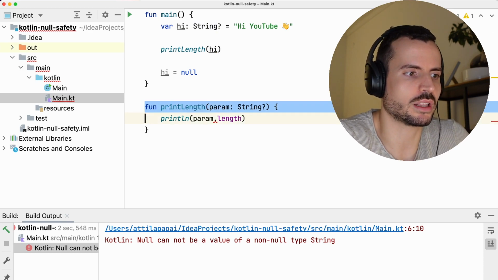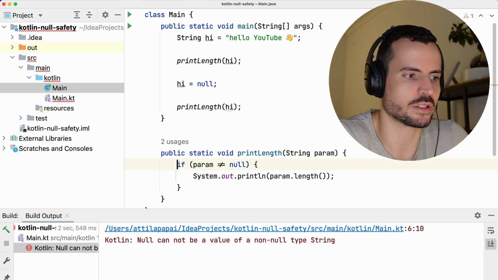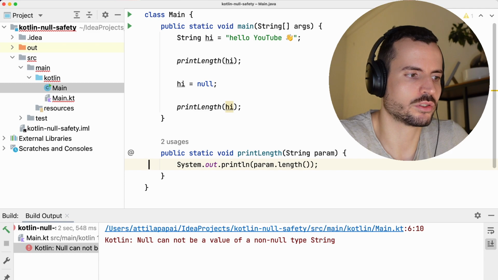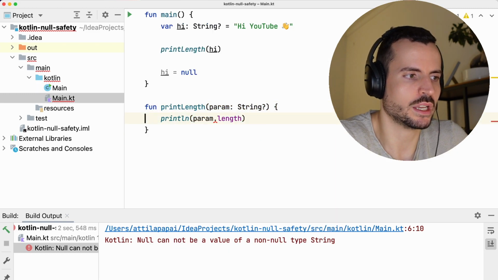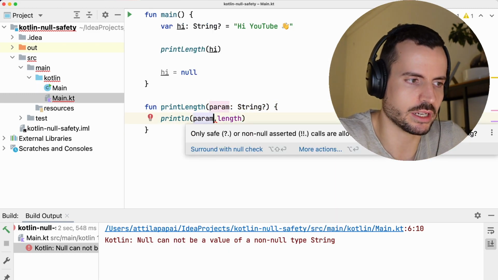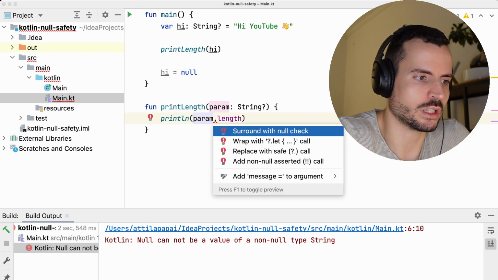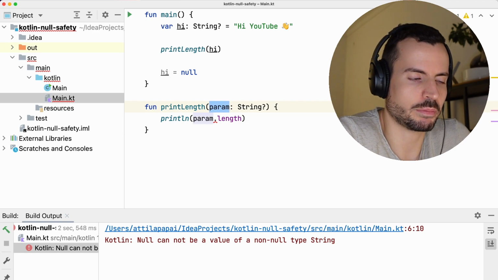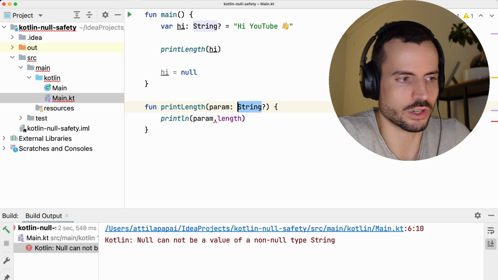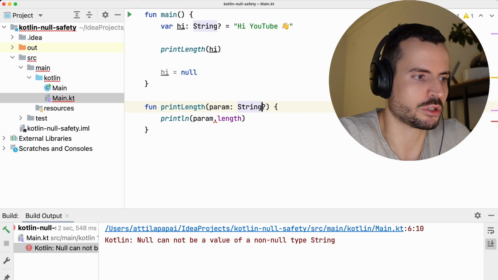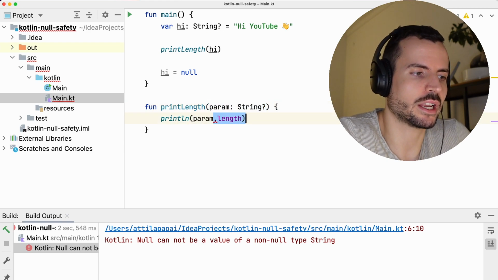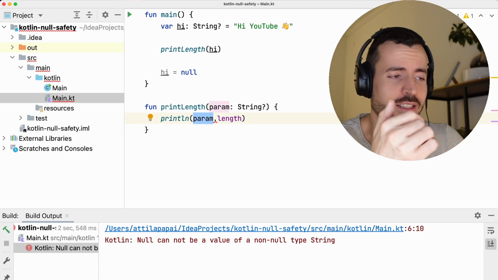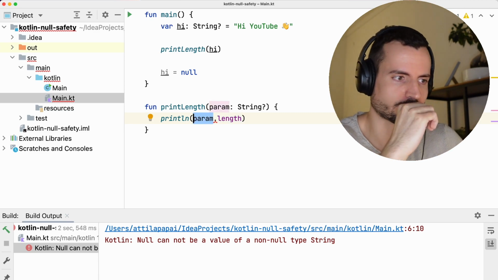So now this print length function is essentially the same as we have here, right? So this is the same copy. And again, you see a new error here. What's the deal with this? Well, Kotlin is now saying that, hey, you're receiving a parameter which is a string or null. That's why we have this question mark. So now you cannot call this property because we cannot be 100% sure that the variable is there.